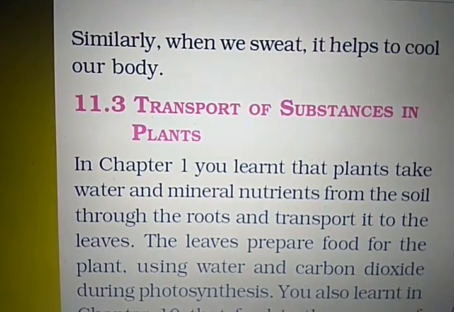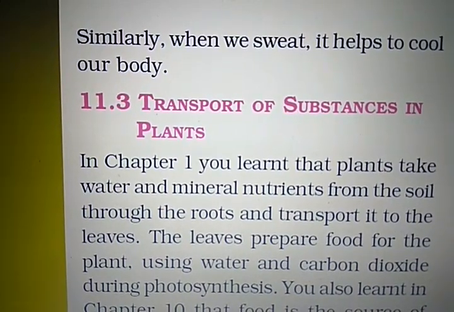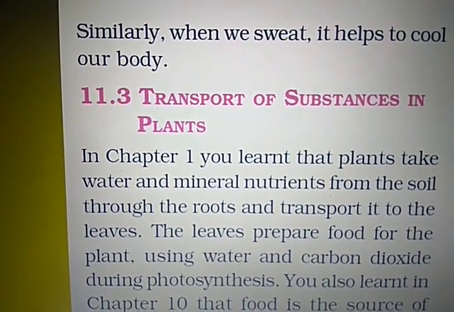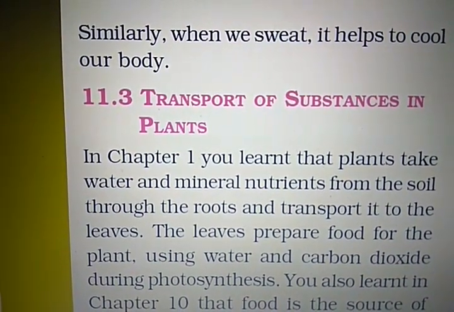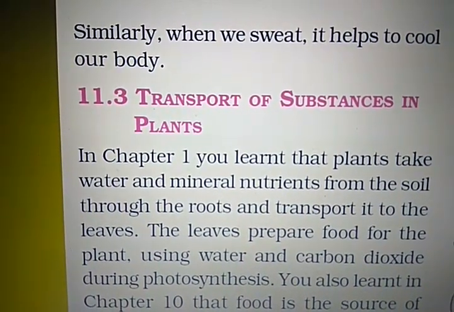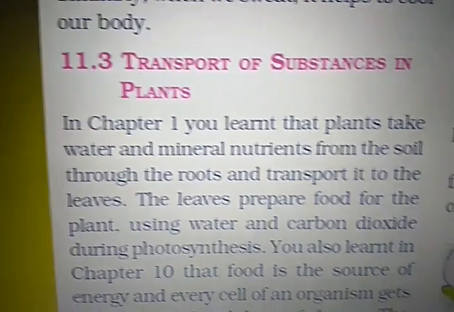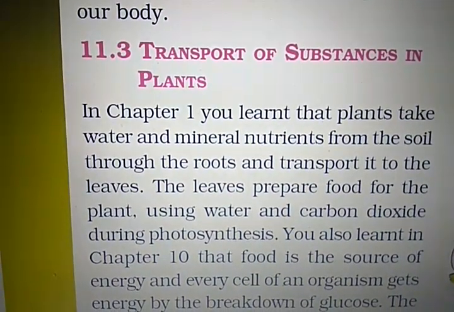So when sweat comes out from our body, it helps to cool our body, and it also helps to excrete the waste material from our body. So our body feels cool when sweat comes out. Now the next point, that is transport of substances in plants.